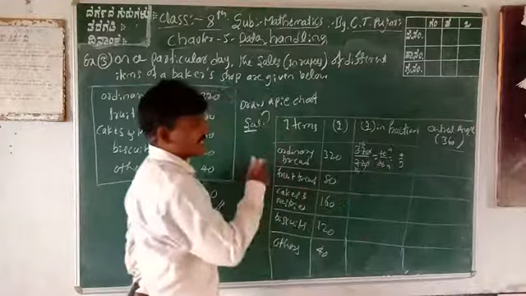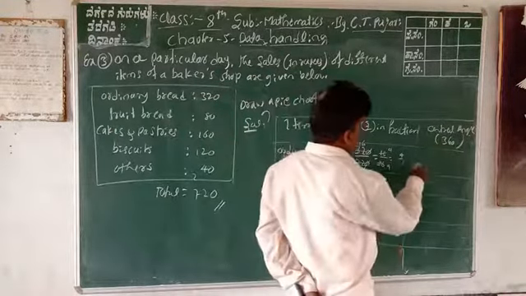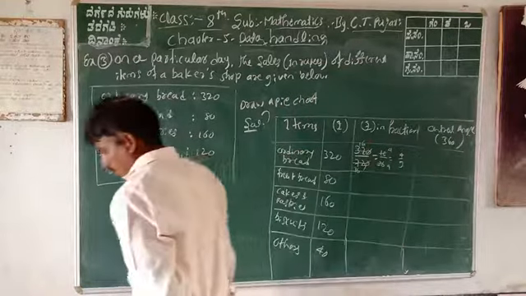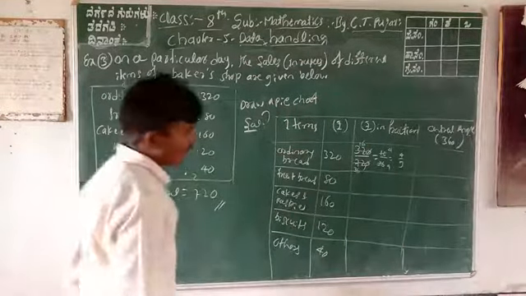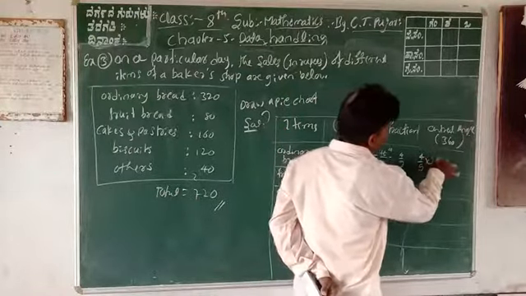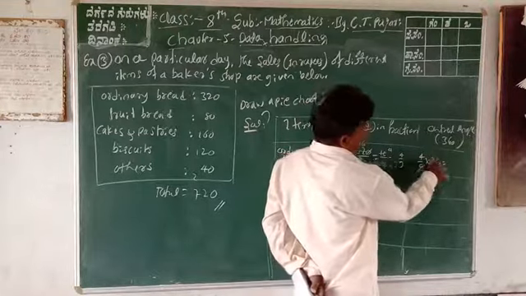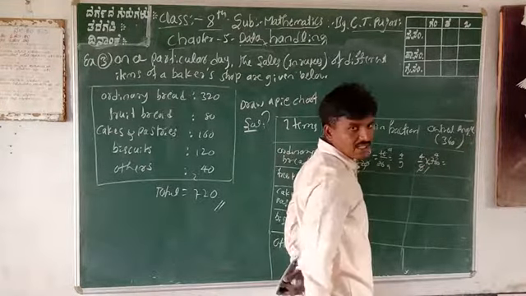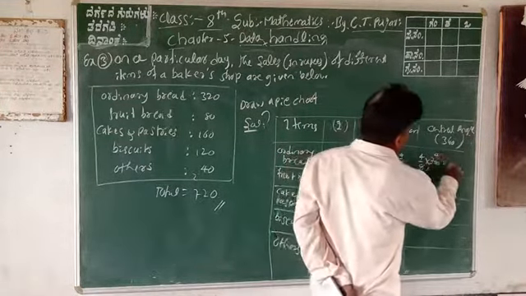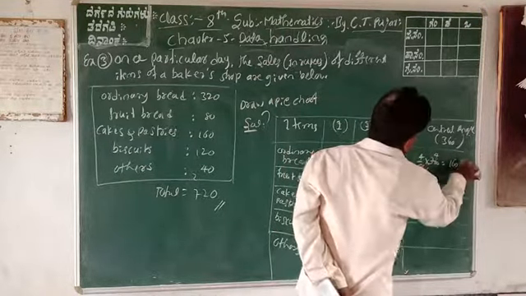What is the percentage in your 360 degrees? Therefore, 4 by 9 into 360 degrees is equal to 9 ones are 9, 9 fours are 36, 4 fours are 16. 160 degrees.